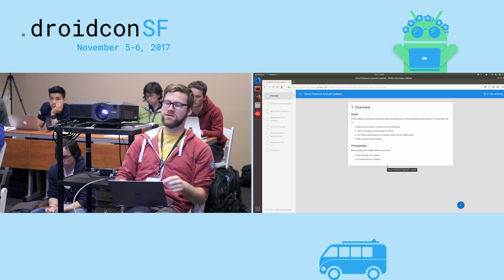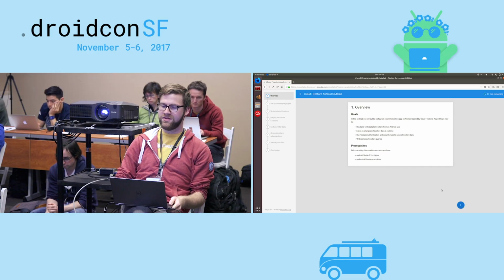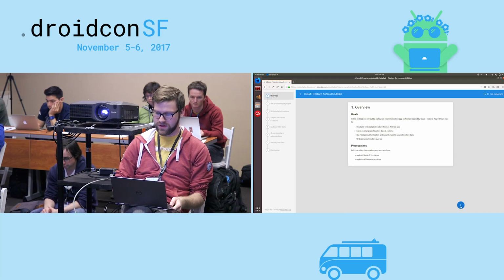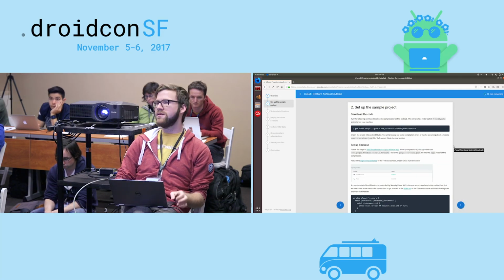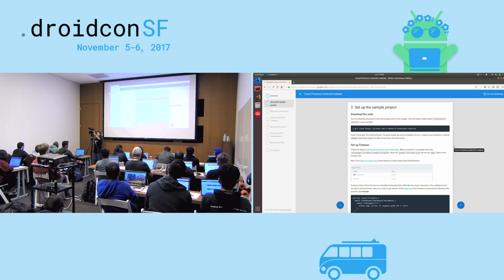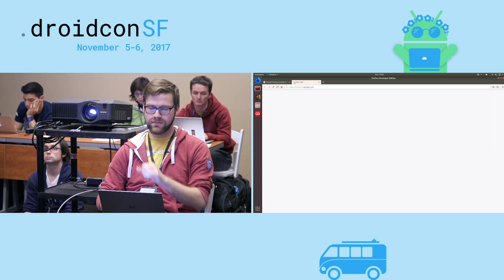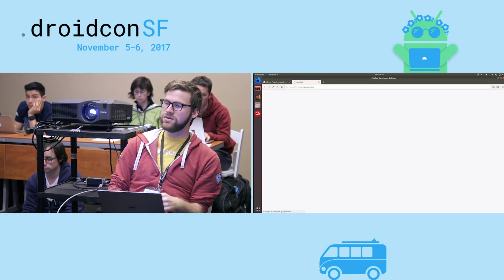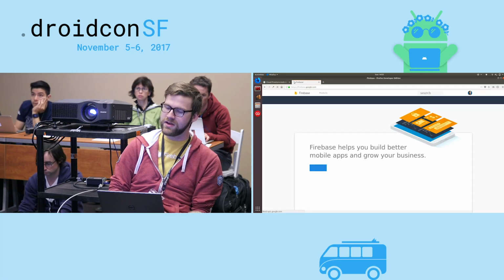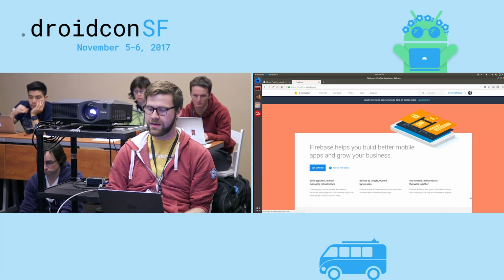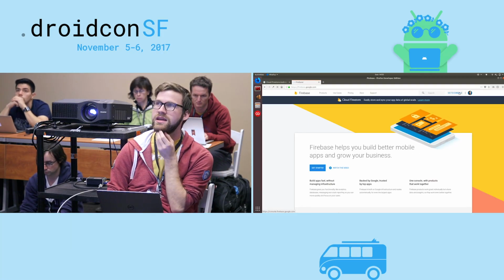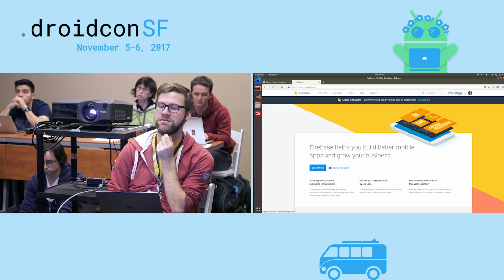Once we get our Codelab popped up here, there are about 8 steps we're going to walk through. The very first thing we need to do on this very first page is set up a Firebase project. If you haven't already done that, you can head over to firebase.google.com and sign up. If you've ever used Google Cloud, you'll find this very familiar. If you have never used Google Cloud, that's absolutely all right. Just go ahead and sign in, and then click this big old Go to Console button.